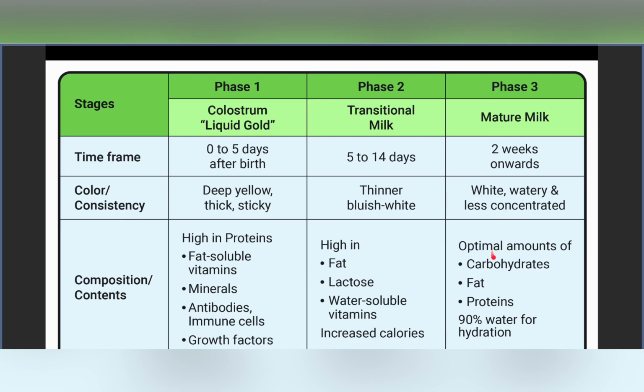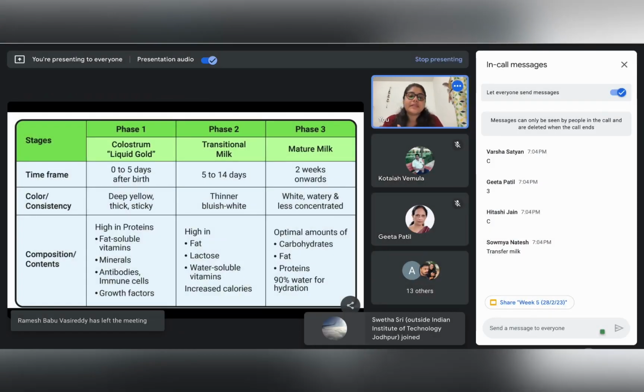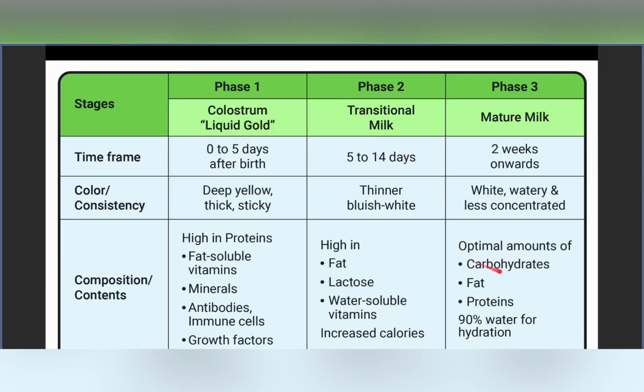When we consider the composition of mature milk, it has optimal amounts of carbohydrates, fat, and proteins. One more thing to take into account is that mature milk is made of 90% water. This ensures that the baby is not dehydrated, and the other 10% is made up of carbohydrates, fats, and proteins.